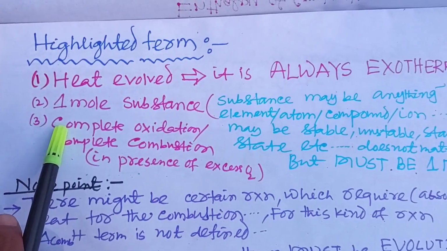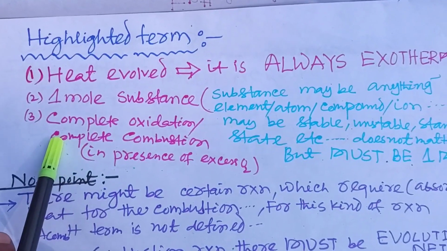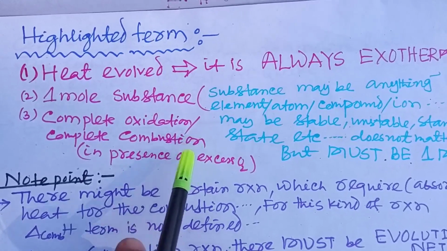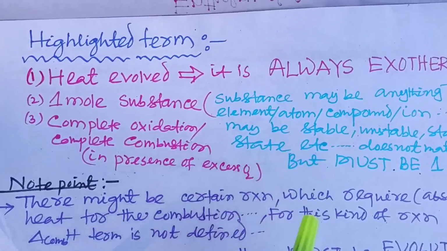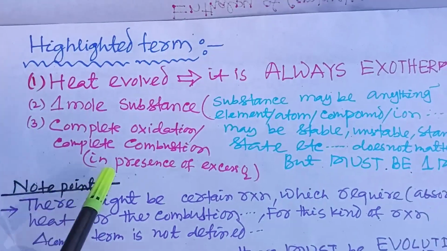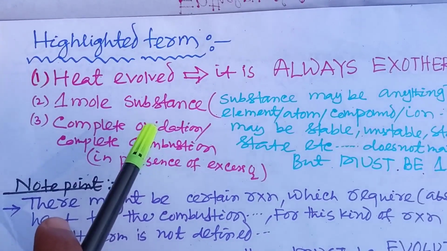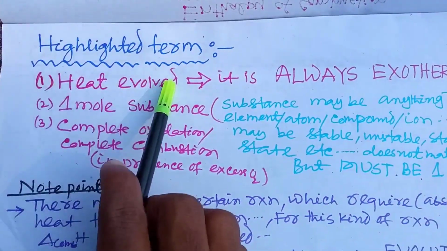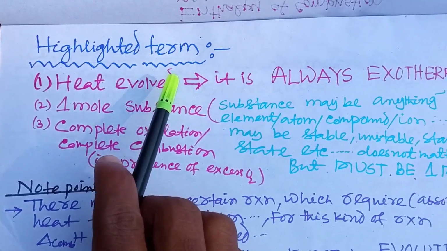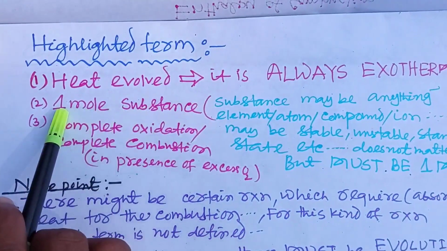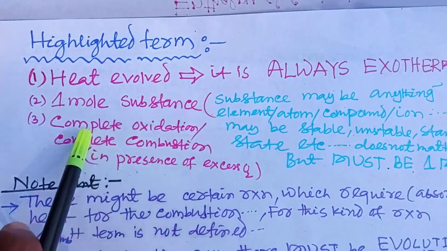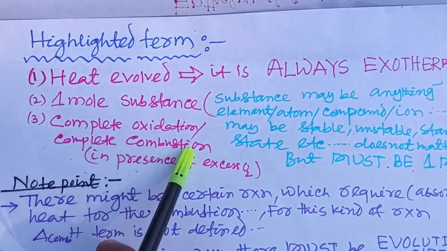And there should be complete oxidation, or you can say complete combustion, of that substance in the presence of excess oxygen. These are the three highlighted terms that should be kept in your mind: heat should be evolved during the combustion of that compound, 1 mole of substance should be used, and there should be complete oxidation or complete combustion.